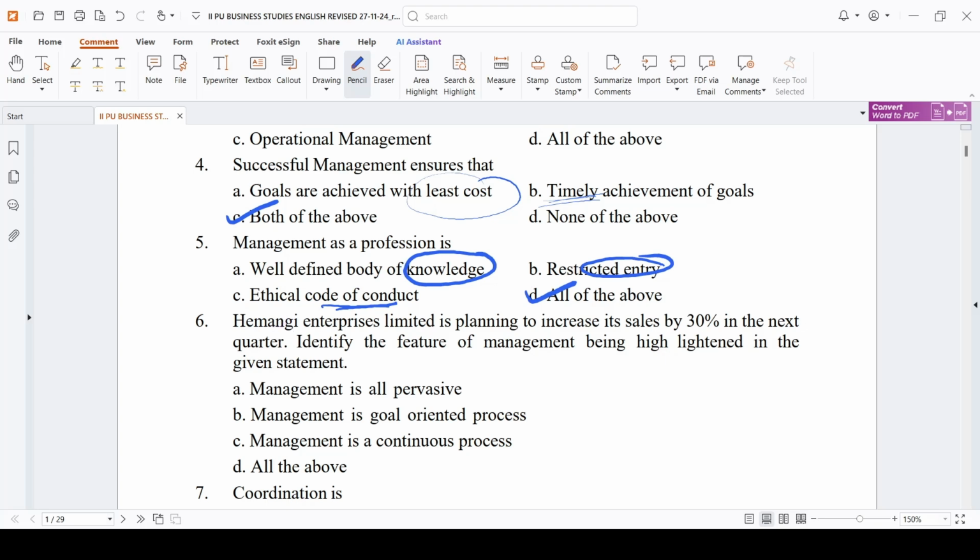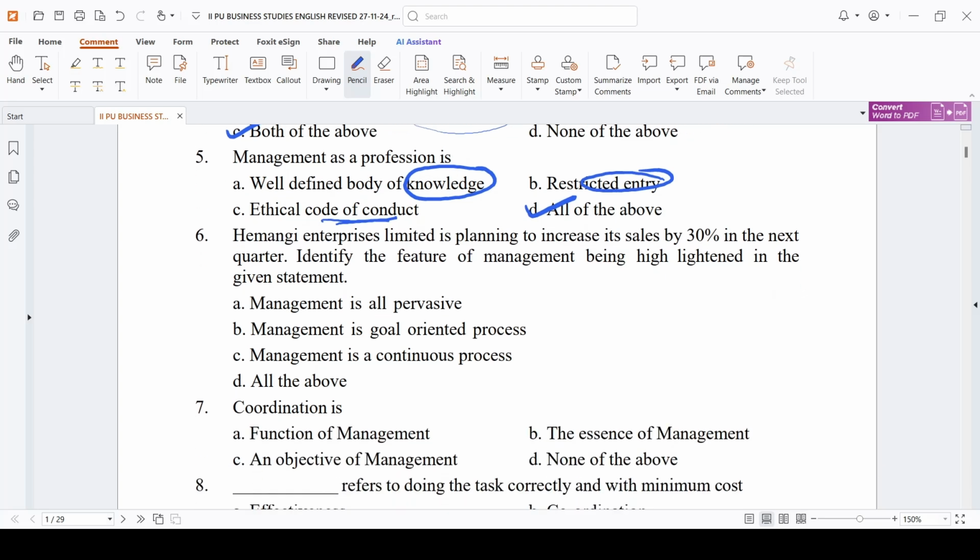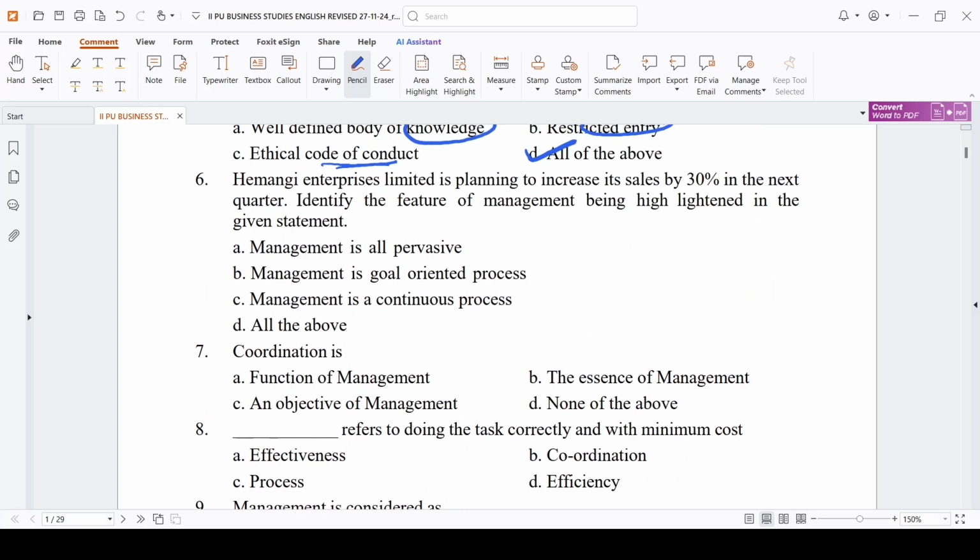Next, Himangi Enterprises Limited is planning to increase its sales by 30% in the next quarter.